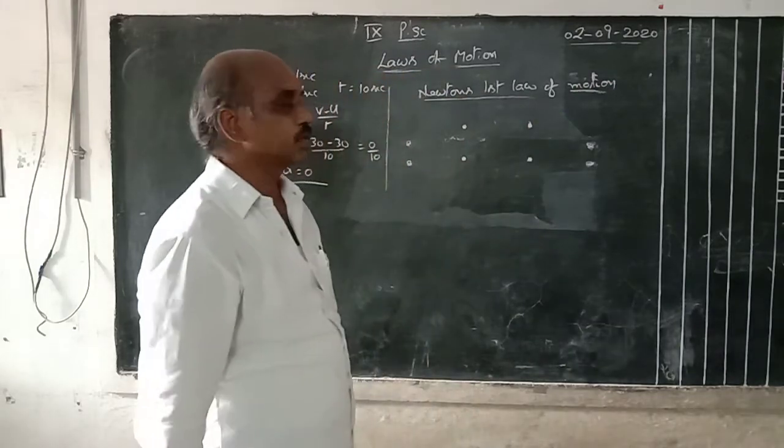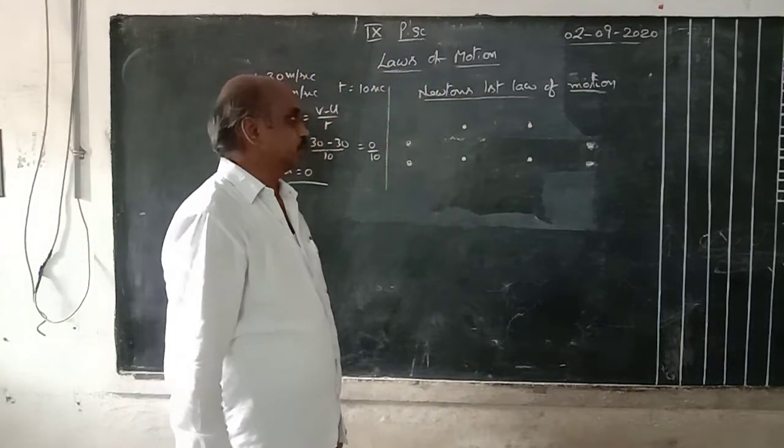Newton's first law. The scientist Newton proposed 3 laws. What is the first law of motion?